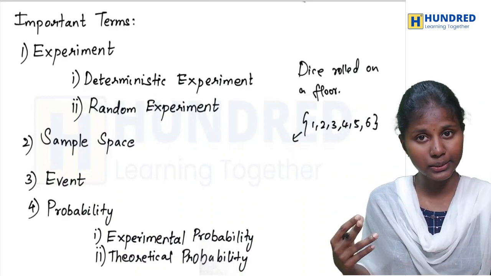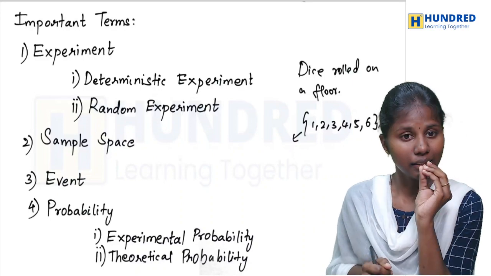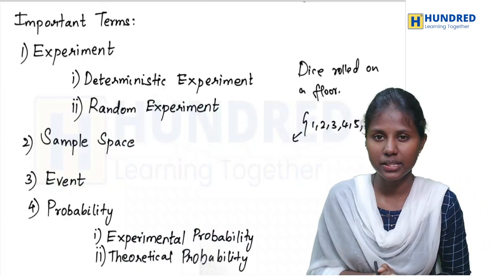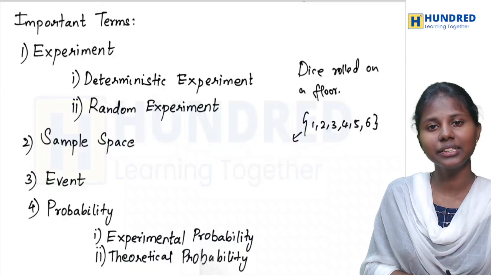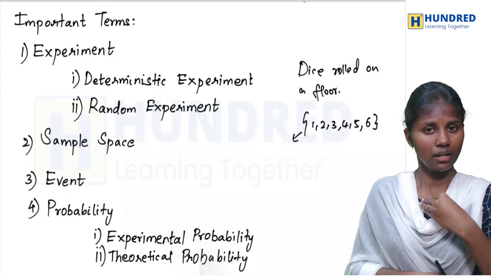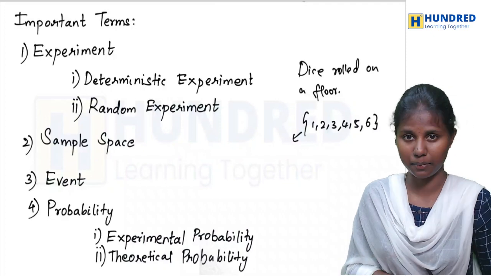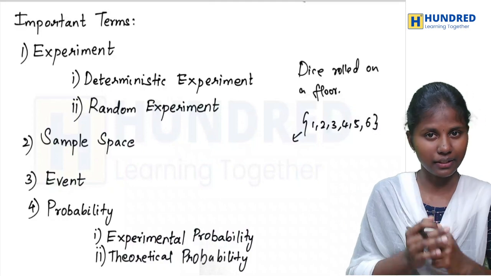When I talk about experiment, it is categorized into two. The first one is called deterministic experiment and the second one is called random experiment. Deterministic experiment: the experiment whose results can be predicted. If I know the results of an action, this action comes under deterministic experiment. When I can't predict an action, it comes under random.